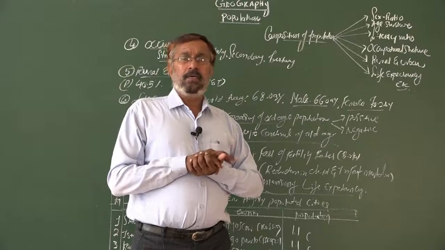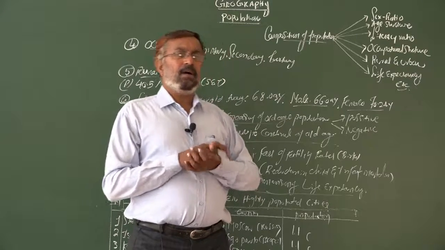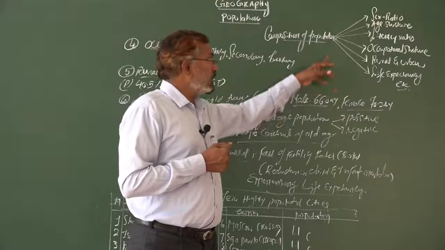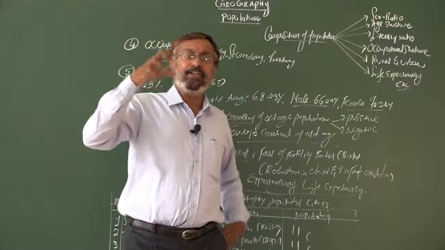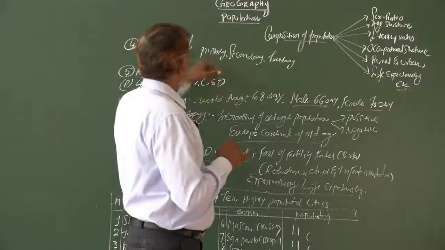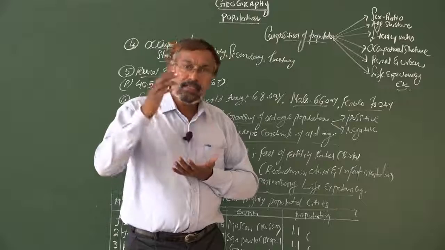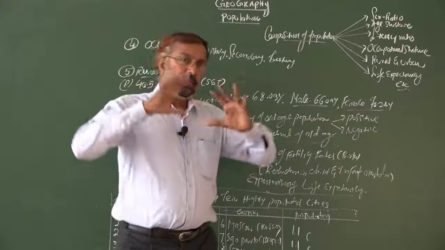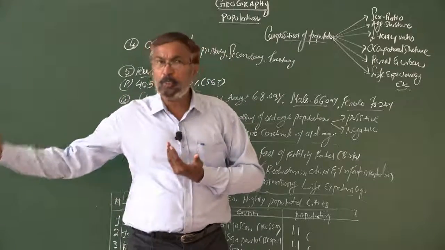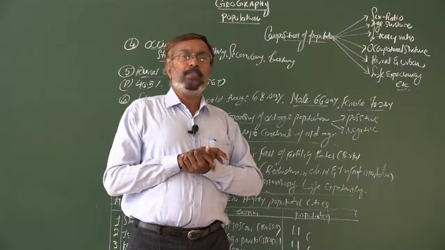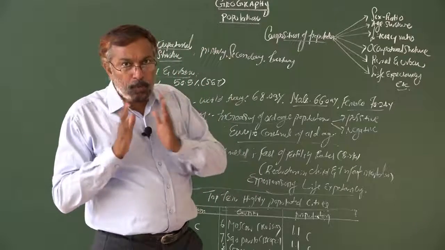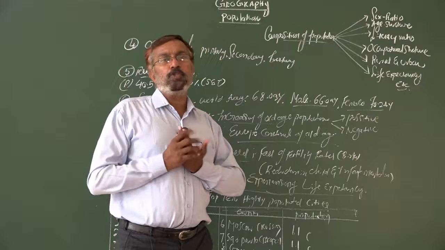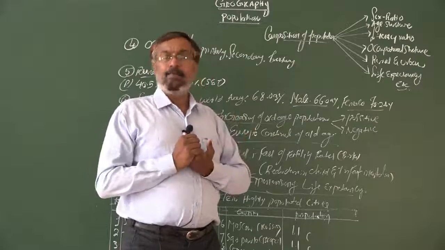In the world, several occupations are there. All occupations come under three groups. Human occupations are divided into three: primary occupation, secondary occupation, and the third one, tertiary occupation. Including the quaternary occupation, the entire human occupations are divided into these major three. Each occupation also has some responsibilities, some characteristics.